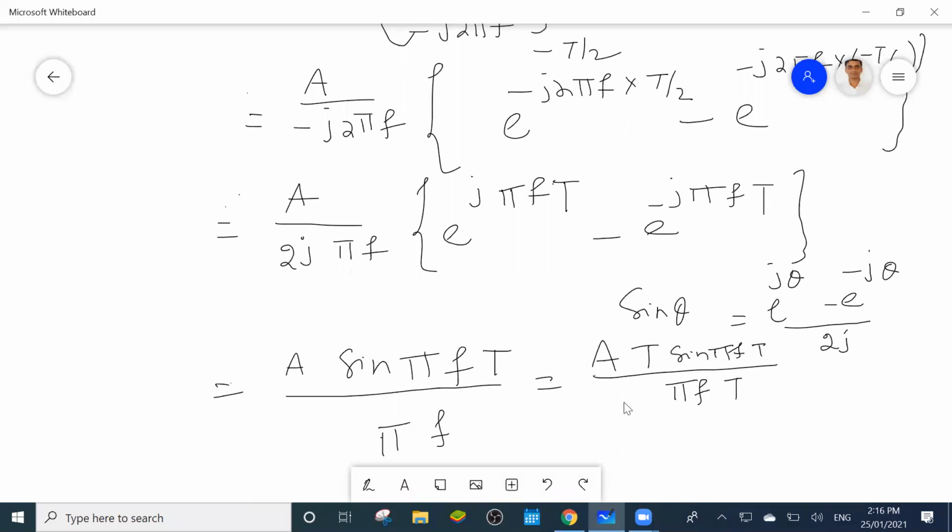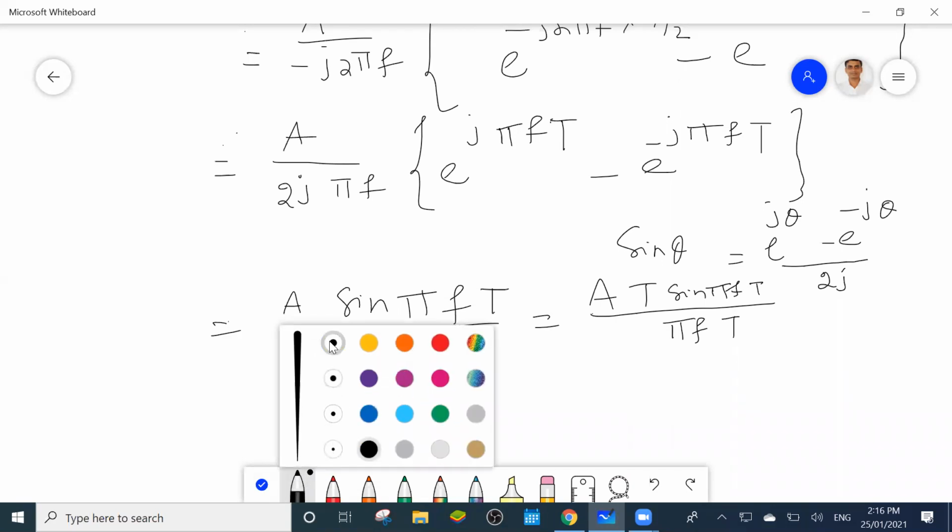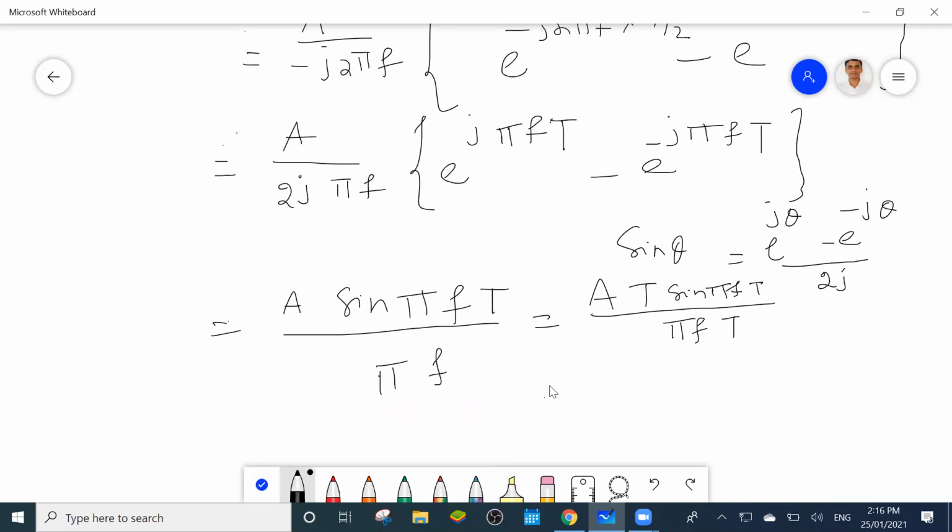So I got the sin θ by θ term: A T sin(πfT) divided by πf T.